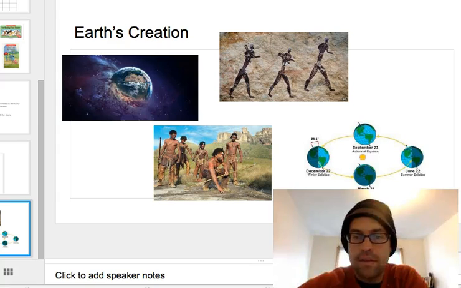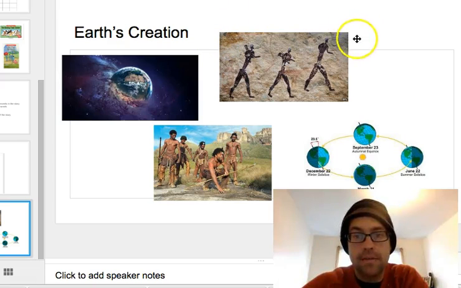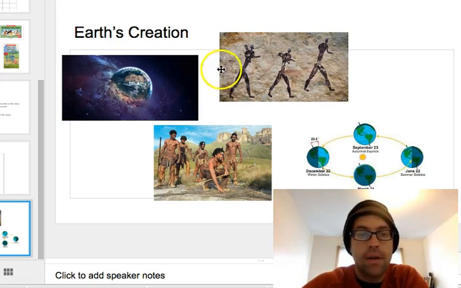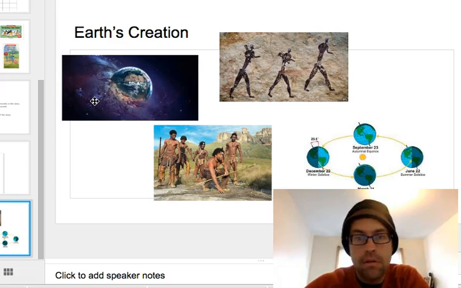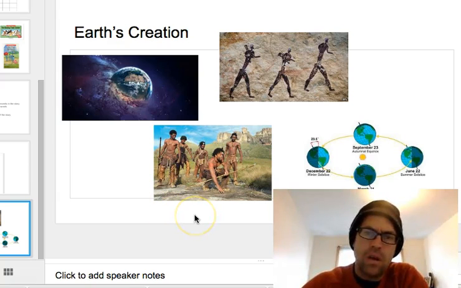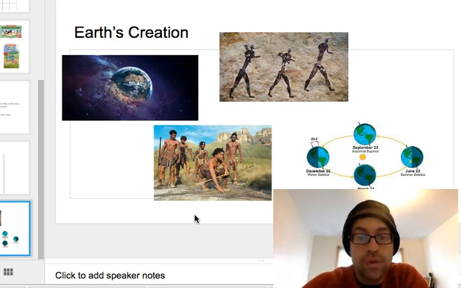So let's think. How Glooskap Found Summer starts long, long, long ago. And it's written by early people. These are the stories that early people told because they didn't know about science. So you can think about Earth's creation, how Earth was created in their minds. When Earth was created, the people might have been thinking about how did that happen? And they really didn't know. Because they didn't know, they told stories.